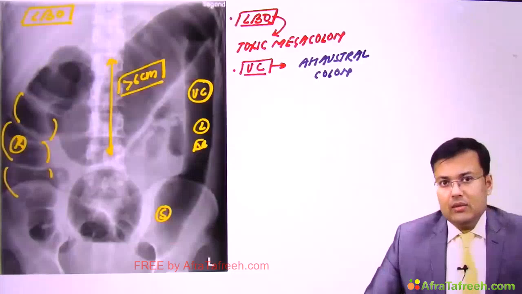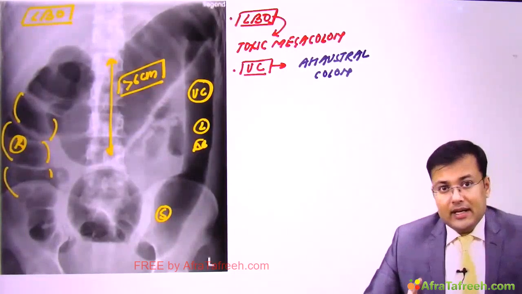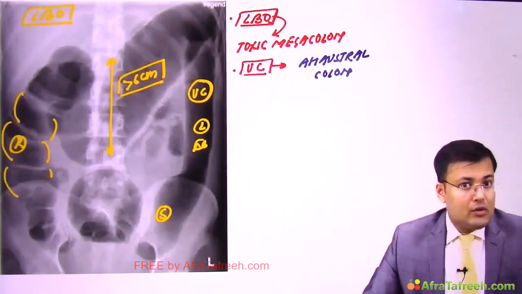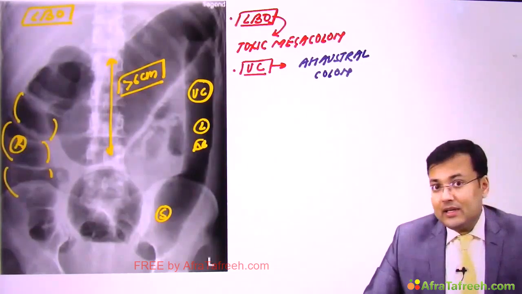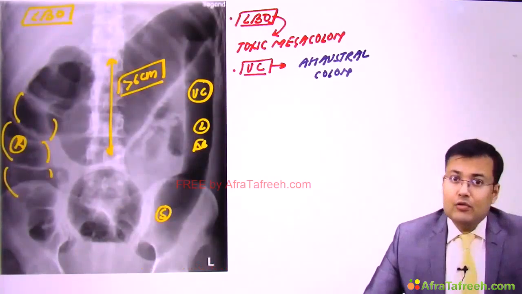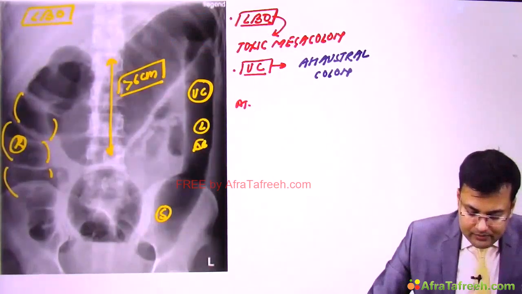Now coming to the management, we can go for conservative management in patients who have partial obstruction. But what's the problem with conservative management? It has a high recurrence rate, and if there is recurrence we have to go for urgent laparotomy. So what's the management?